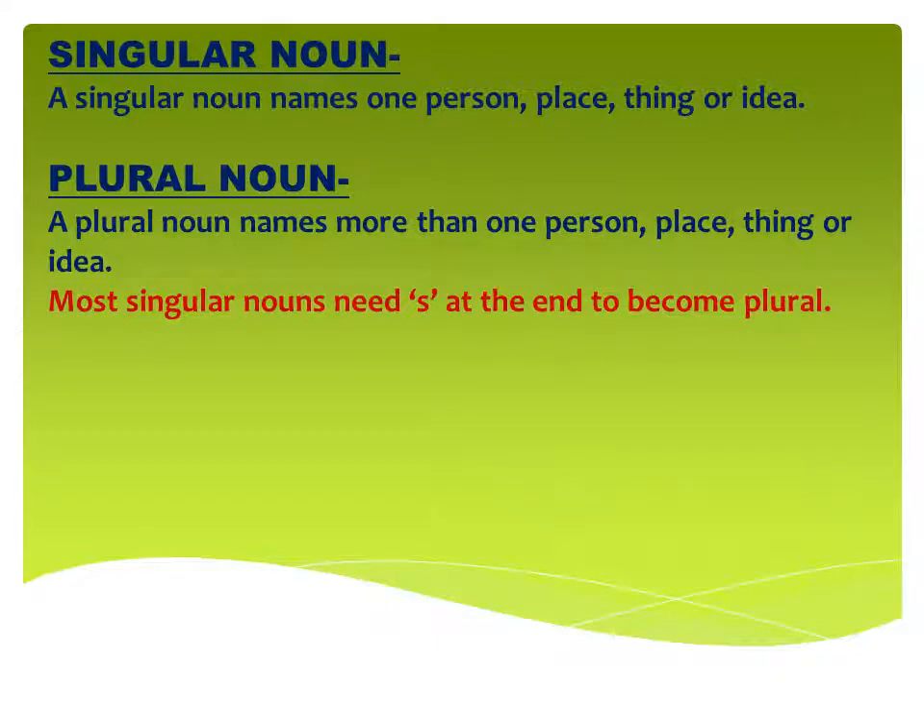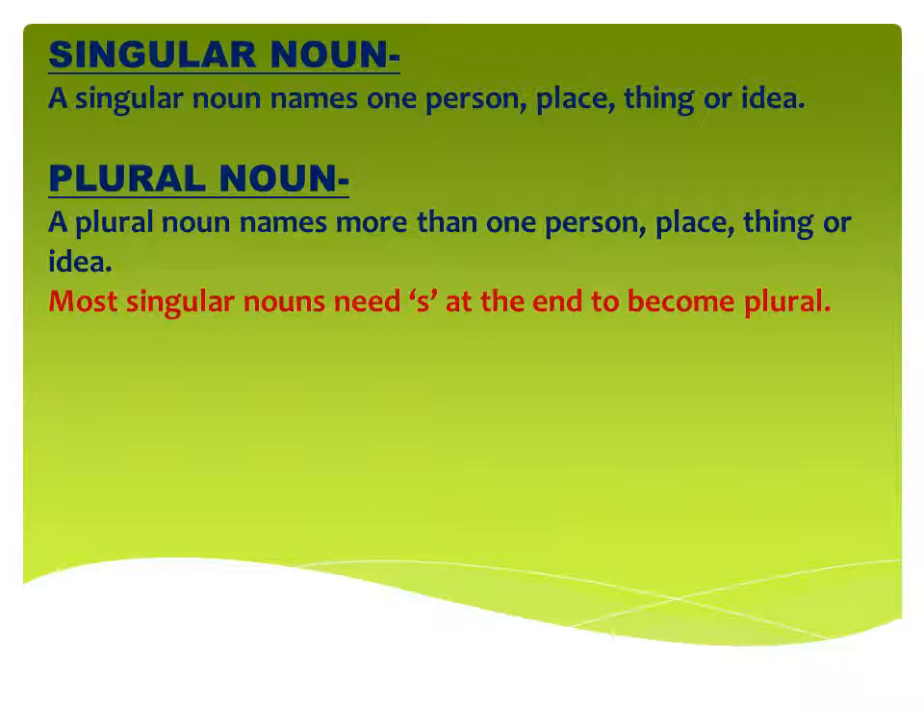Now at the last, two types of noun remain: singular and plural noun. A singular noun names one person, place, thing or idea. So singular means single. Single means one. So in this noun, we will put only one person, one place, one thing or one idea. Now plural nouns are the names of more than one person, place, thing or idea. Now in plural noun, we can keep more than one person, more than one place, more than one thing or idea. Most singular nouns need s at the end to become plural.